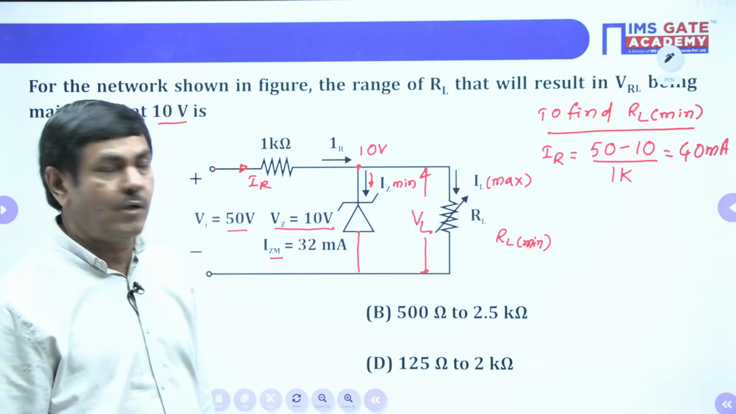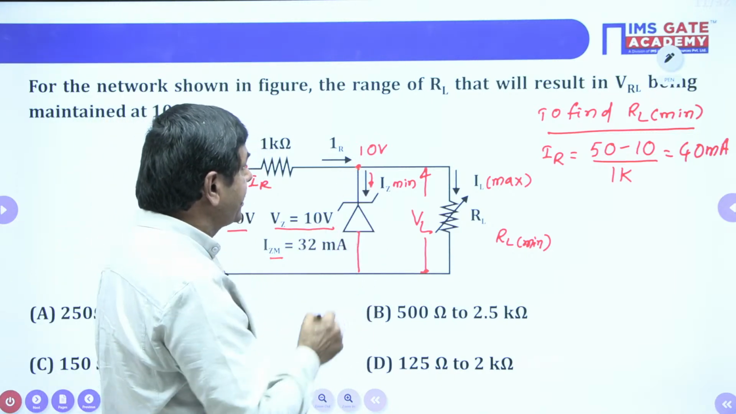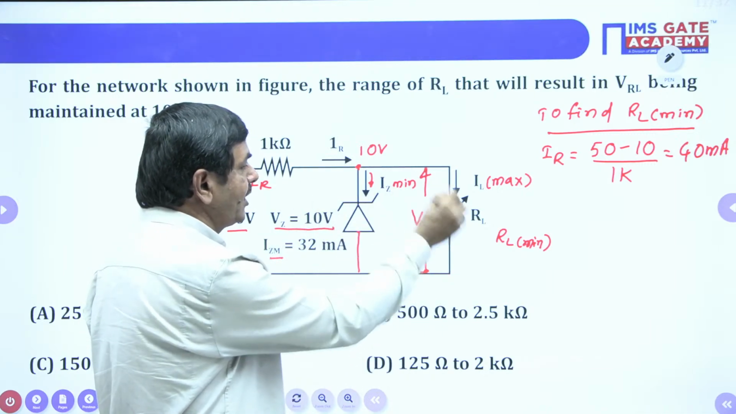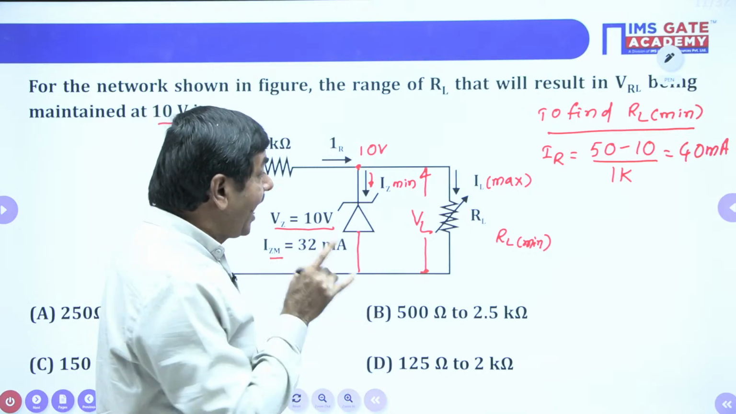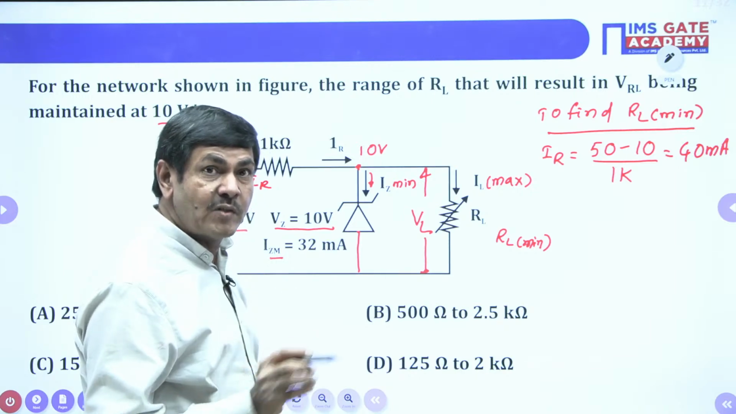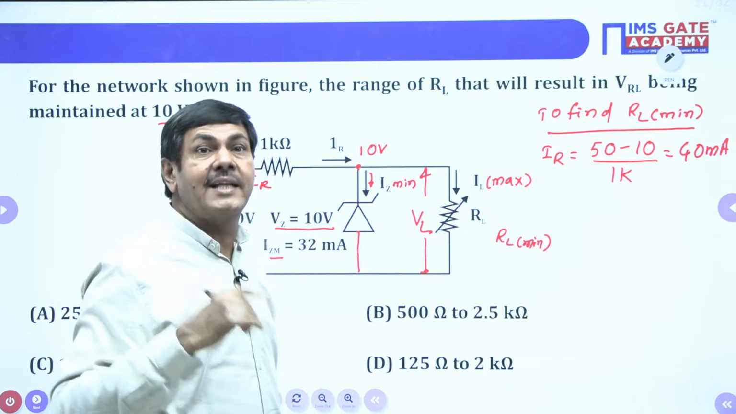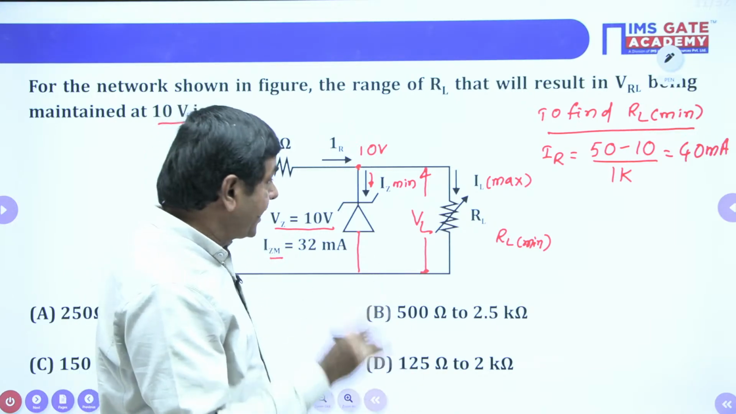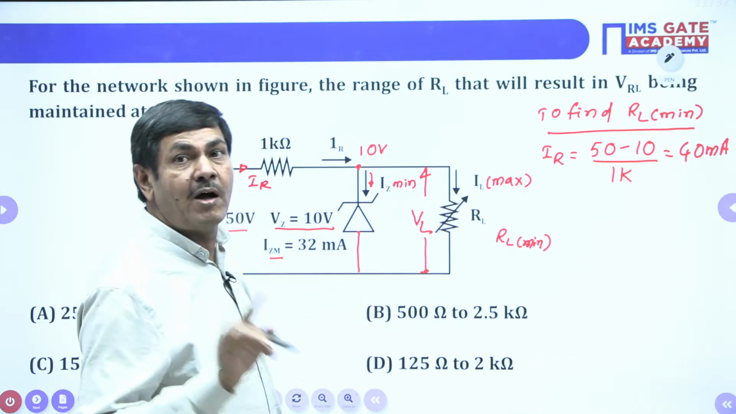Student will get one more doubt. Sir, when IZ minimum is 0, does it become a totally series circuit, with the diode removed? No, that is not correct. IZ minimum means a very small amount of current is passing across this Zener diode. That current we are neglecting when the value is not given. Practically, it can flow some amount of current, but that current is very, very small, so we are assuming it negligible.